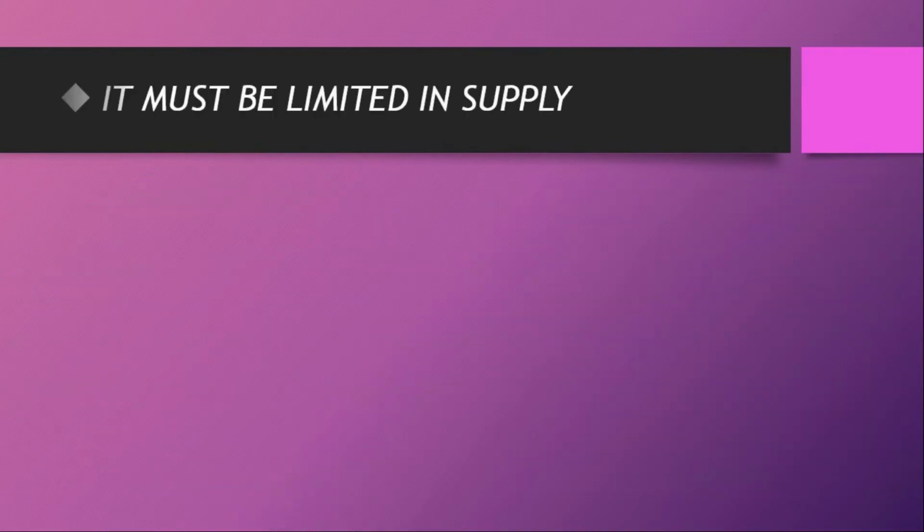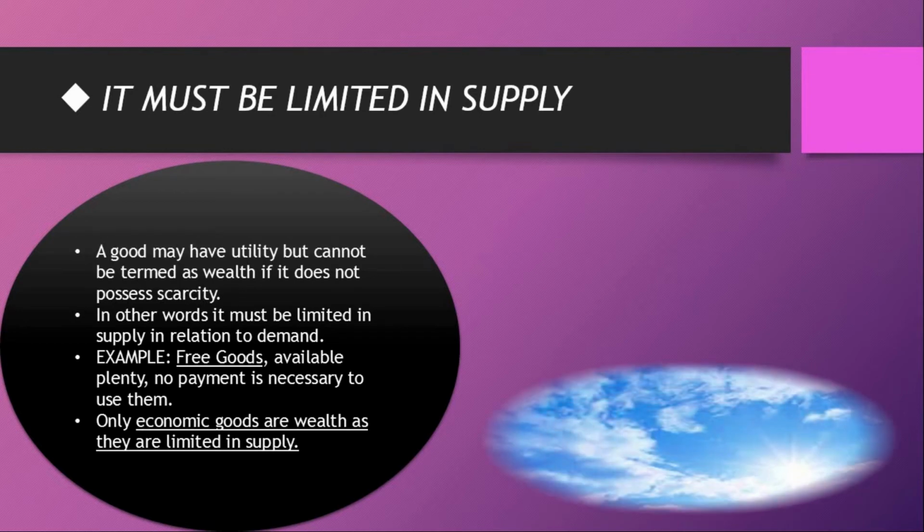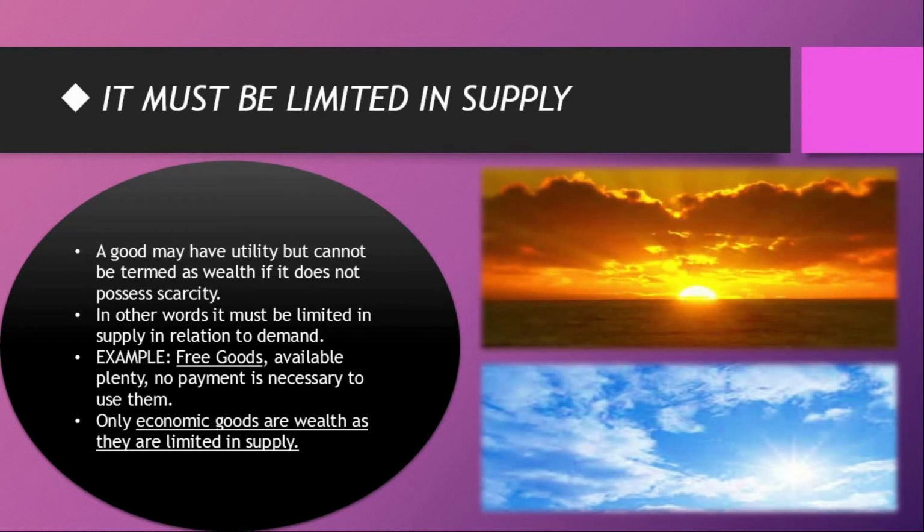Our next characteristic is that wealth must be limited in supply. A good may have utility but cannot be termed as wealth if it does not possess scarcity. In other words, it must be limited in supply in relation to demand. Suppose air and sunshine, these are essential for life. We cannot live without them. These goods have utility but no scarcity. Therefore, they are not wealth. Therefore, only economic goods are wealth as they are limited in supply because we pay a price to purchase or use them.